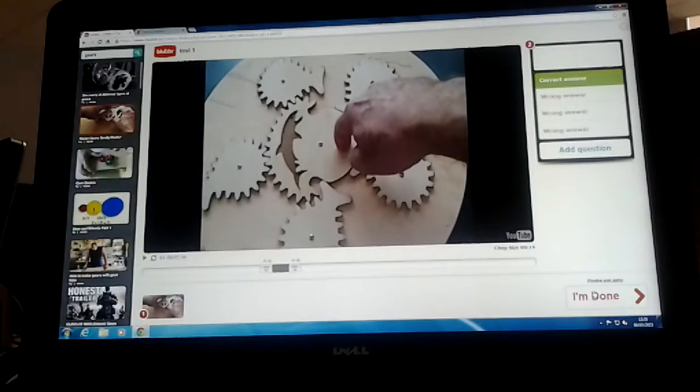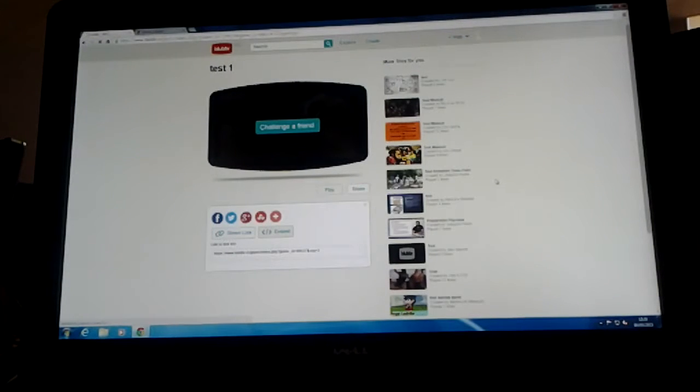Once you're complete, I believe you need a minimum of about 5 questions ideally. But once you're done, you click on the I'm done button. You can then share some details about your quiz. It's more of a tech sciencey question, it's not sports. You can put tags in, so if people are looking for anything to do with puzzles, it will bring this video up, as well as anything to do with tech or science. And once you're done, you just click on publish, and then it's published, and you can either play it and share it with your friends.